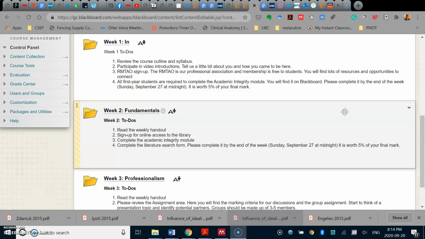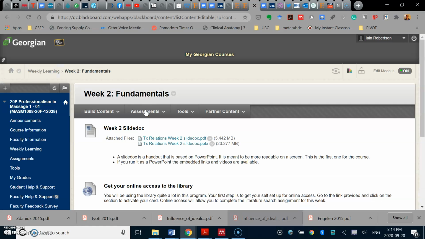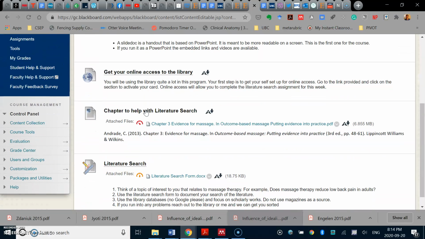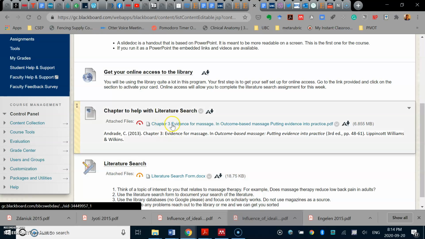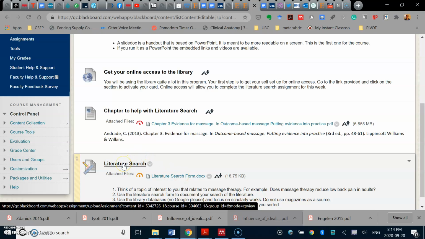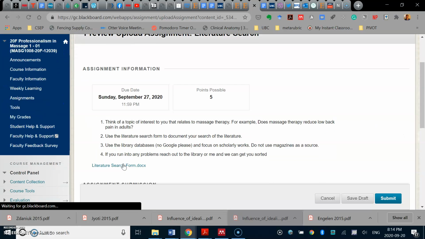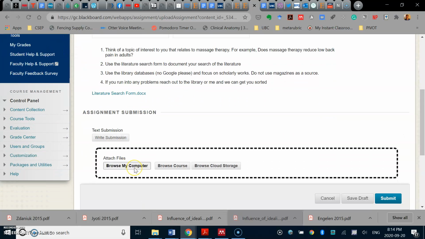Lastly, at the end of this week, Sunday, September 27th at midnight, that's when you should be handing in the literature search form. To do that, have a look at that chapter I posted up as well, which might help you with your search. As you complete the form using this template, all you need to do is go to the literature search title, click on that, and you'll have an opportunity to attach it as a file and then submit it down here. So that's it, pretty easy peasy.